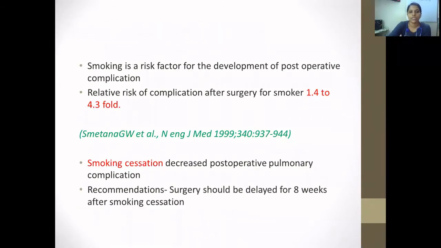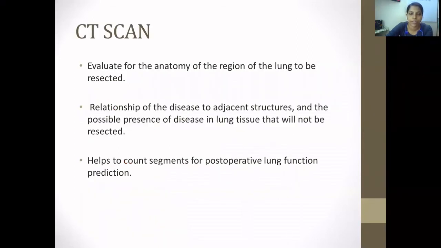Smoking is a risk factor for development of postoperative complications. The relative risk of complications after surgery for a smoker is 1.2 to 4.3 fold. Smoking cessation decreases postoperative pulmonary complications. So, surgery should be delayed for 8 weeks after smoking cessation.